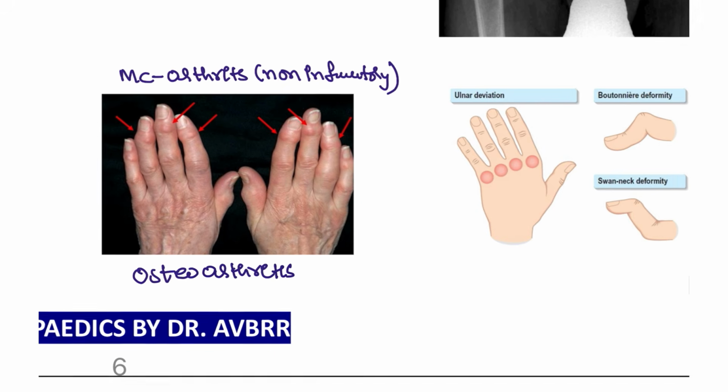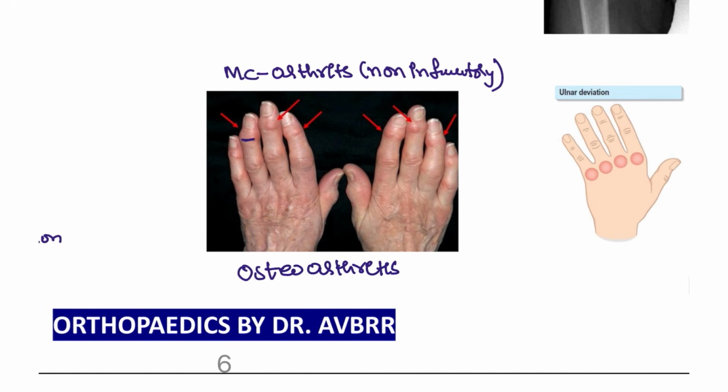And these nodes that you are looking at here, whenever they involve the DIP joints, these nodes are known as Heberden nodes. And if they are involving the PIP joints, then we call these Bouchard nodes.